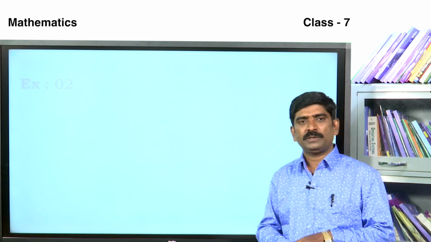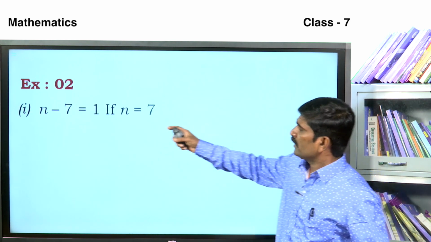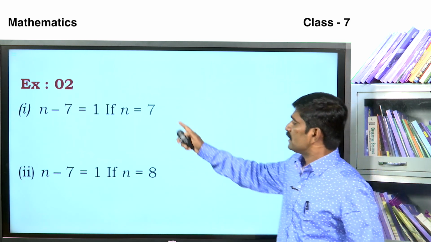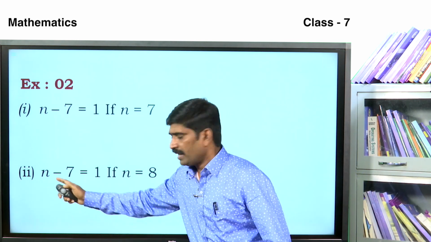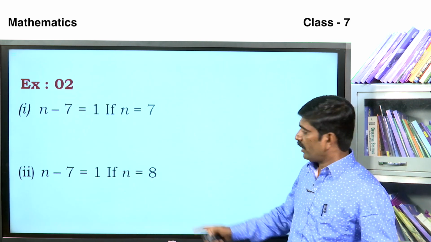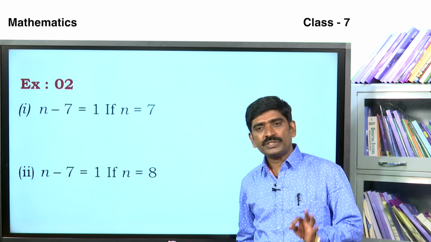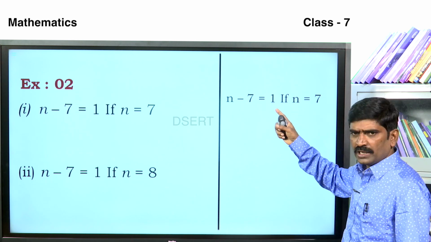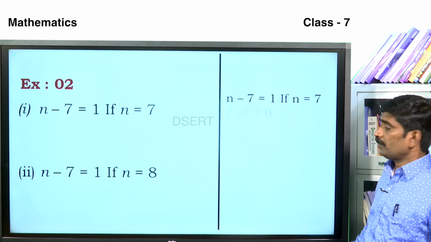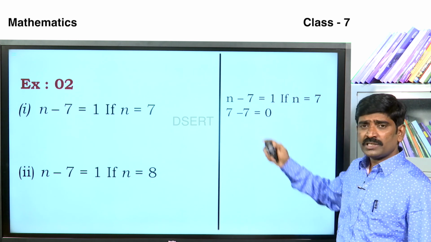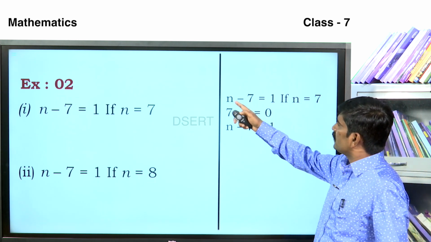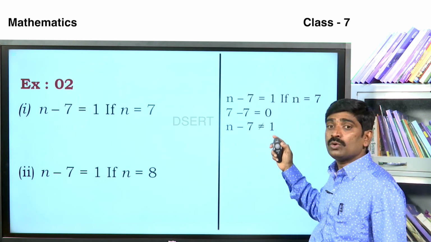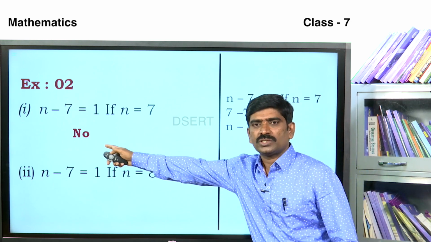Okay. Second example. See here, n minus 7 is equal to 1 if n is equal to 7. Second one, same, n minus 7 is equal to 1 if n is equal to 8. In these two, which is true? Okay, we will check. If n is equal to 7, that means 7 minus 7 means 0. The equation is n minus 7 is equal to 1. Therefore, this is not true, not satisfied, not equal to 1.